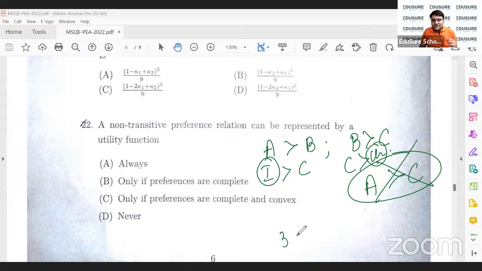If 3 is greater than 2 and 2 is greater than 1, it's obvious that 3 has to be greater than 1. So in its foundation, a utility function has to be transitive. So a non-transitive preference cannot be represented by a utility function. Answer is never. 22D.